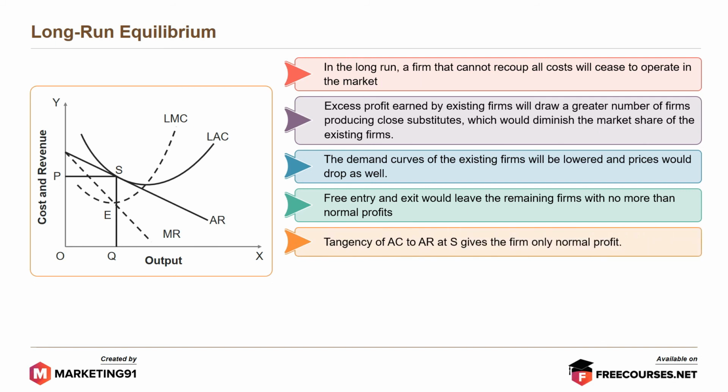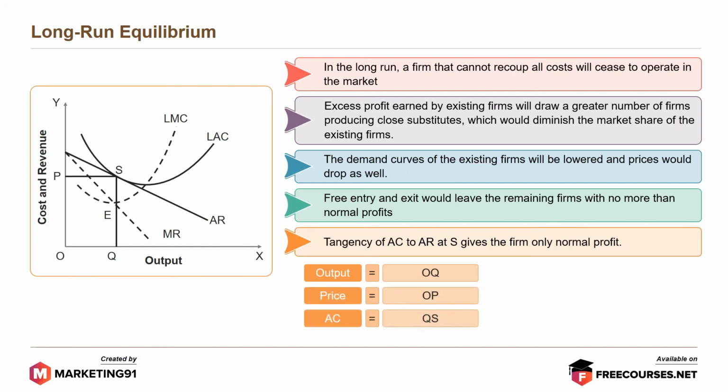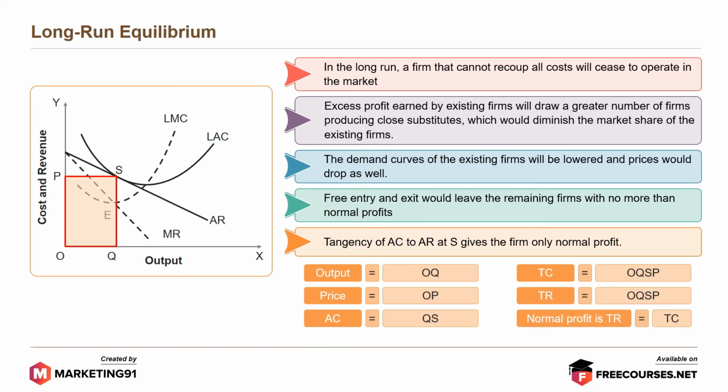Tangency of AR to AC at S gives the firm only normal profit, wherein output is OQ, price is OP, AC is QS, total cost is OQSP, total revenue is equal to OQSP. Thus, normal profit is TR equal to TC.